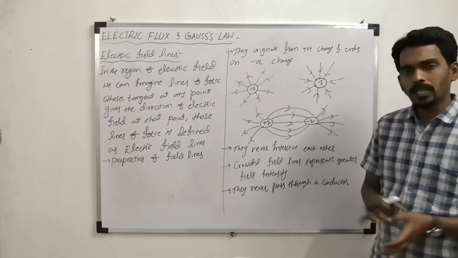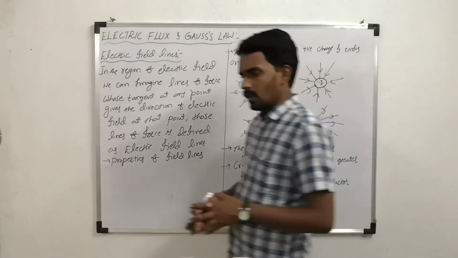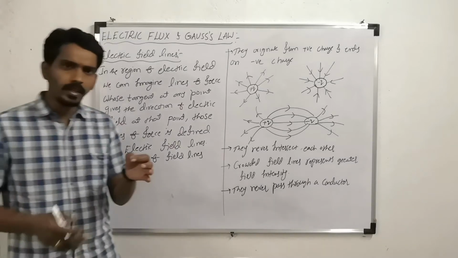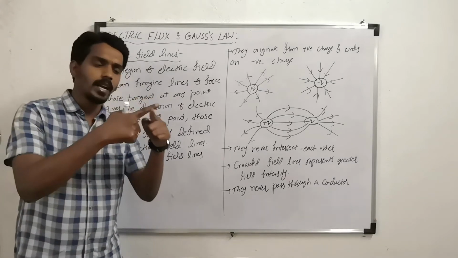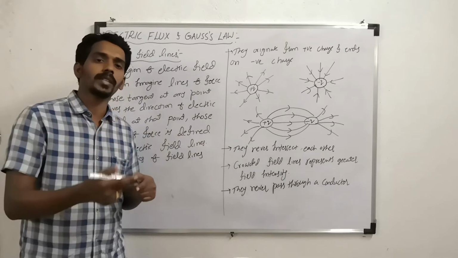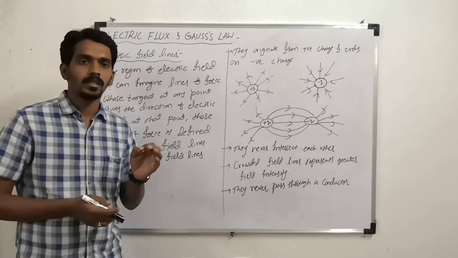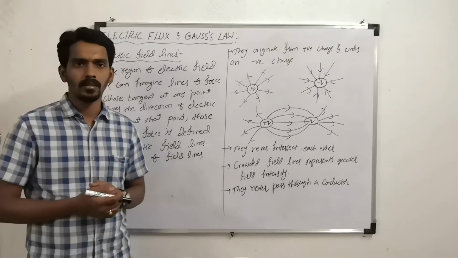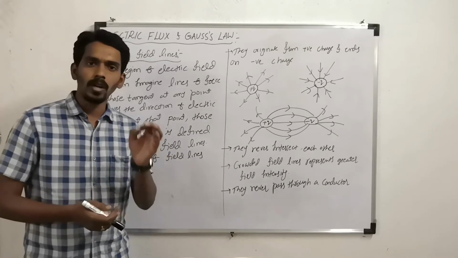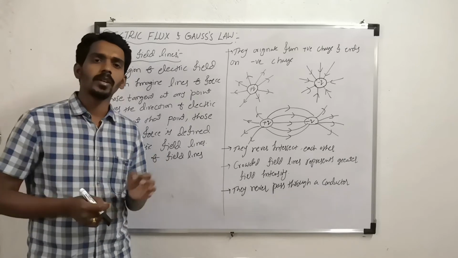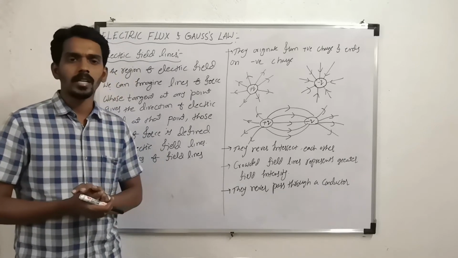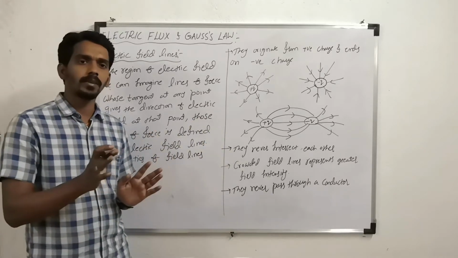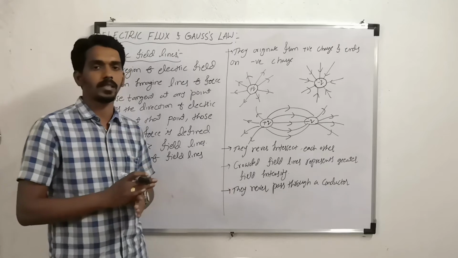And the second one: they never intersect each other. Why will they not intersect? Because if they intersect at any point, at that point you will get two tangents, which represents two possible directions for electric field, which is completely wrong. At one point there must be one unique direction for electric field. That's why the electric field lines never intersect each other.